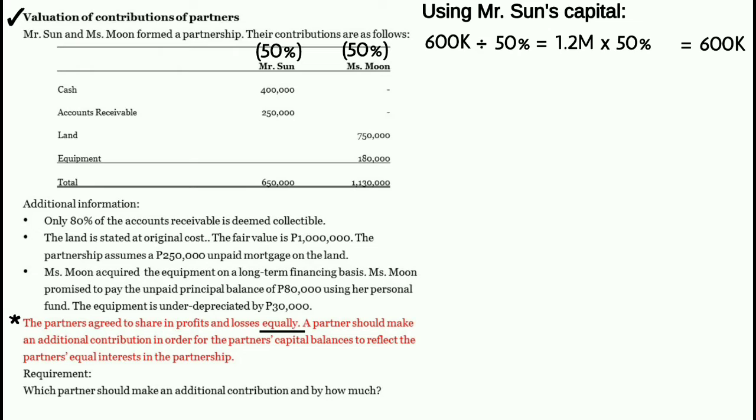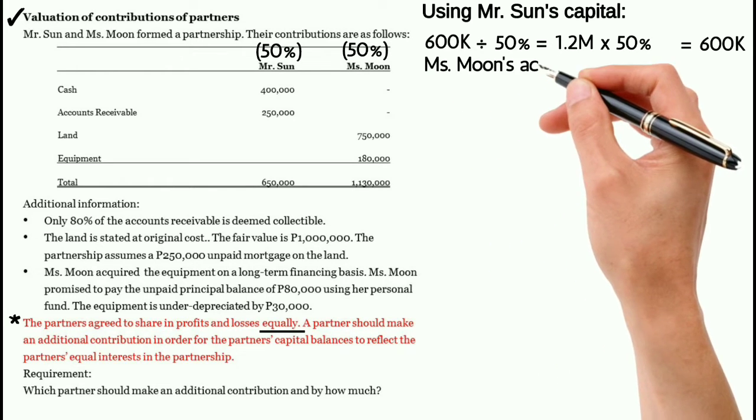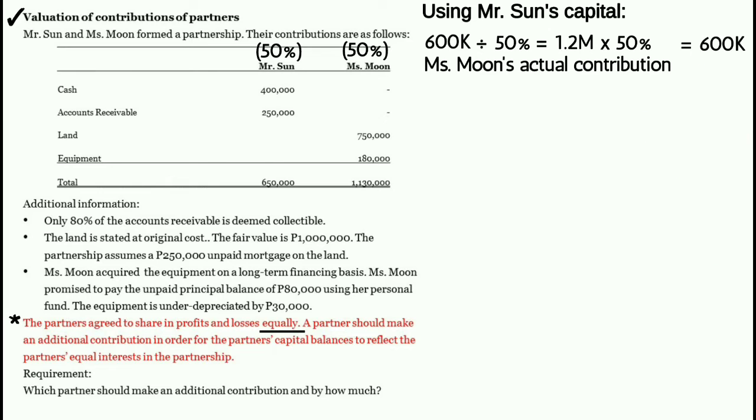And that is the minimum capital required of Miss Moon. Iko-compare na natin yung minimum capital required of Miss Moon sa kanyang actual contribution. Ang actual contribution ni Miss Moon ay 900,000 pesos.